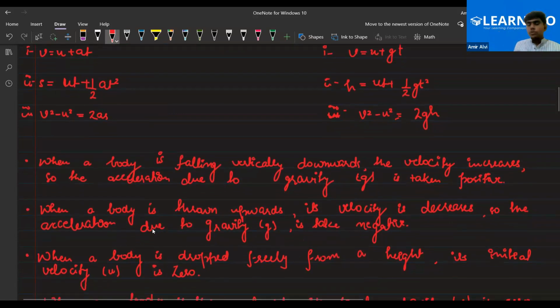When a body is thrown upwards, its velocity decreases. So the acceleration due to gravity is taken as negative. Because when the velocity decreases, the acceleration comes out to be negative. That is retardation. When the body is in motion, if you suddenly apply the brake, the acceleration is negative, in the opposite direction. So that's why we assume the value of g as negative in the acceleration due to gravity. Am I clear to all of you? Please do let me know.